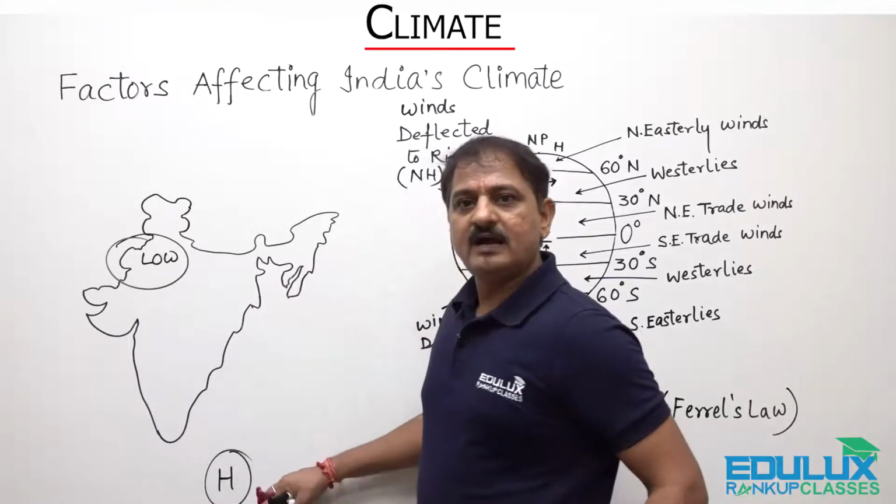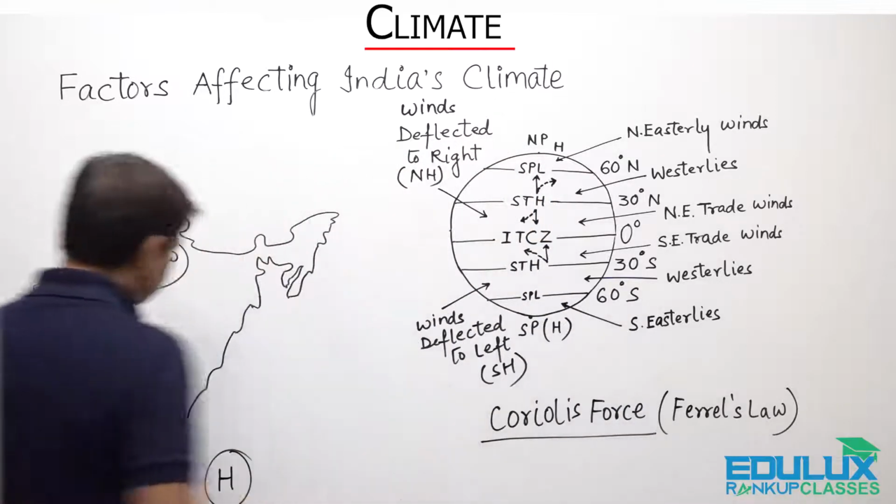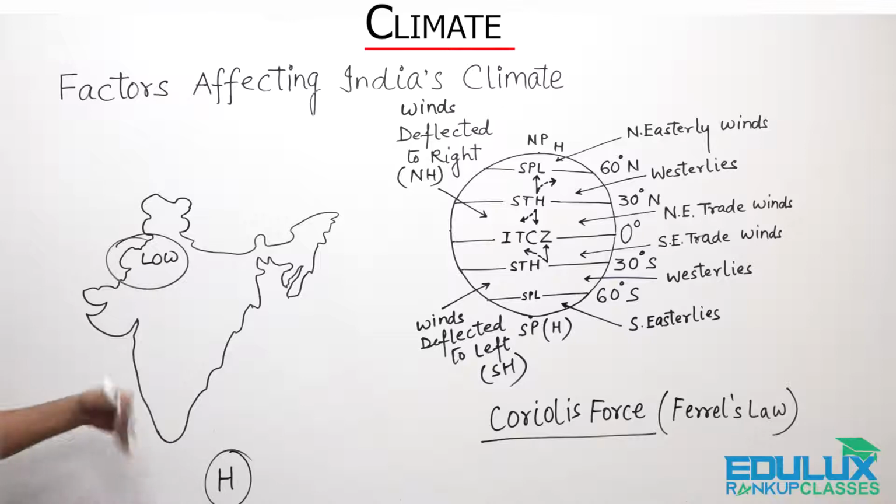Here we have high pressure, and because of this high pressure the winds start blowing towards the main Indian land, which gets their origin from the equatorial regions, right? So around 40 to 60 degree latitudes, crossing the equator, they move towards the main Indian land, right?